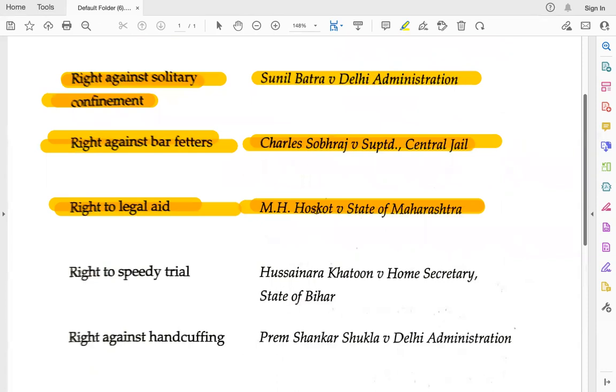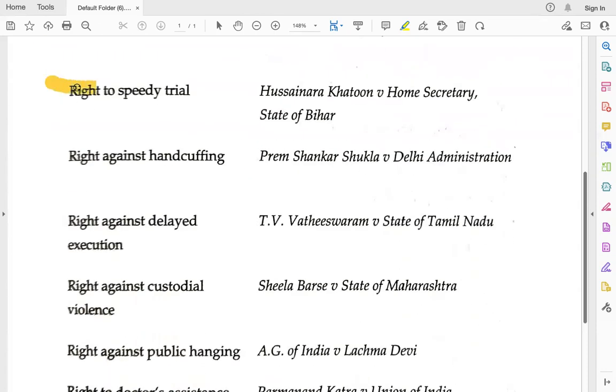Hoscott, 1978 case. Okay, then you have the right to speedy trial. Everybody must have the right to speedy trial. That was decided in Hussainara Khatun. This is very important, and according to me, this is a very, very important case which is being cited again and again, several times.